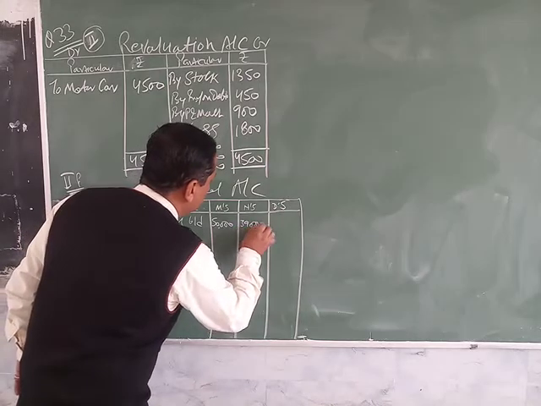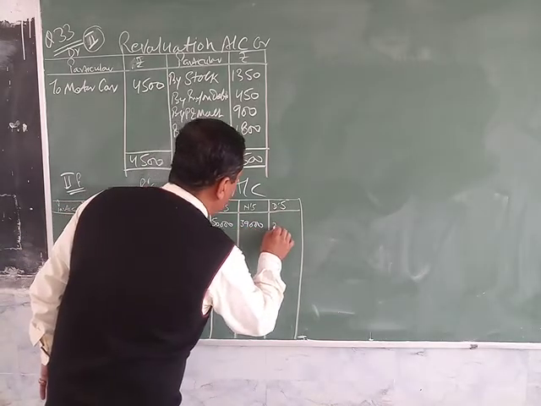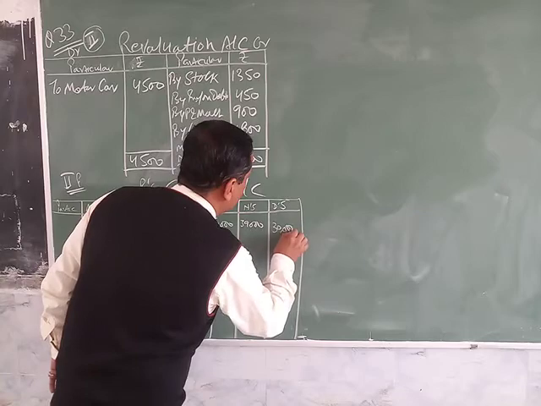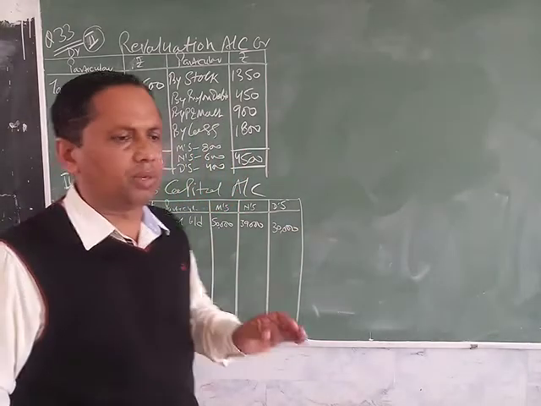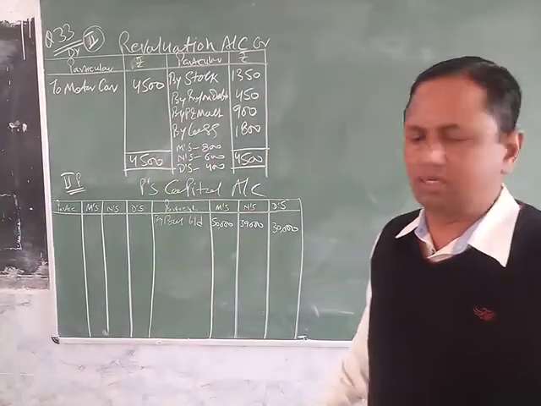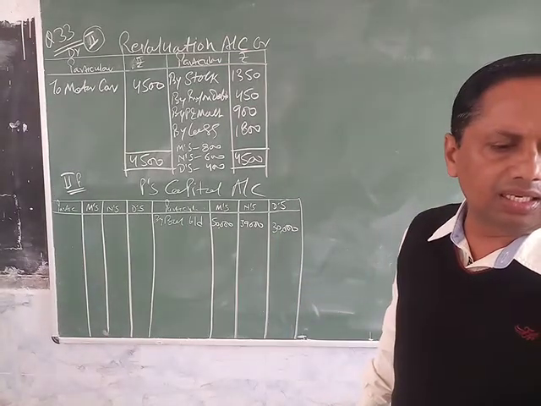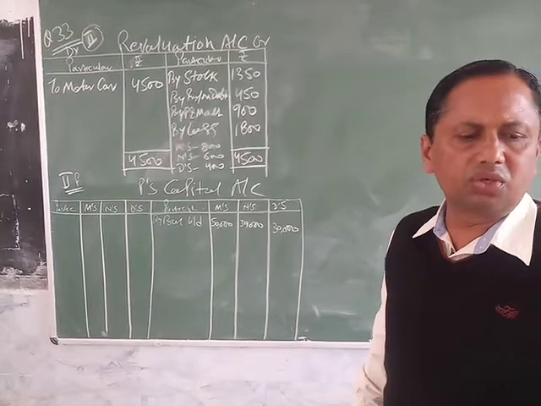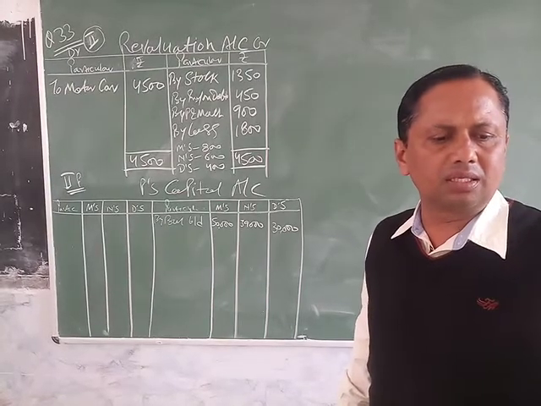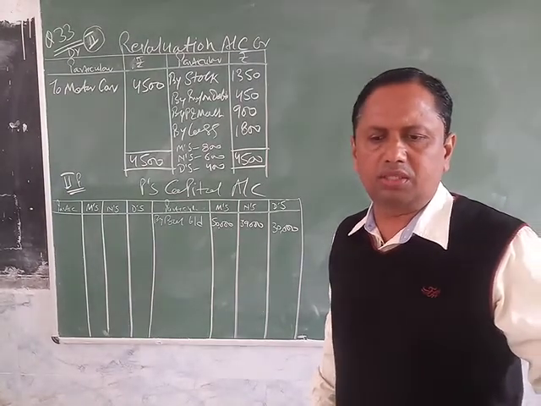50,000, 39,000 and 30,000. These are the capital balances given in the question. On the asset side, goodwill is given. So this goodwill is distributed between the old partners in the old ratio.